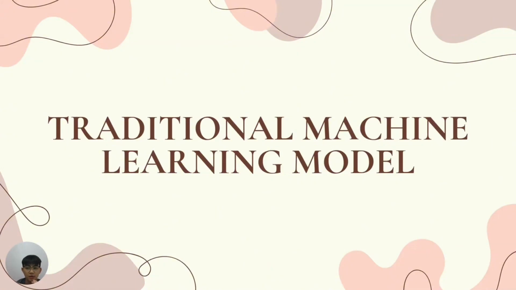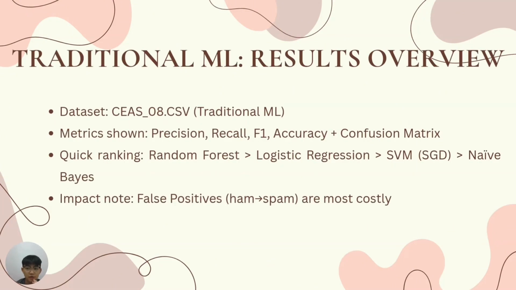Hi, my name is Jala from Group 15. In this session, I will present our traditional machine learning baseline on the CEAS email dataset and highlight what it tells us about precision, recall, and especially false positives, which for our use case, ham mistakenly sent to spam, are the most costly. We evaluated four models: naive Bayes, random forest, SVM using SGD, and logistic regression, using precision, recall, F1 score, accuracy, and their confusion matrices. Keep in mind that reducing false positives is our priority.